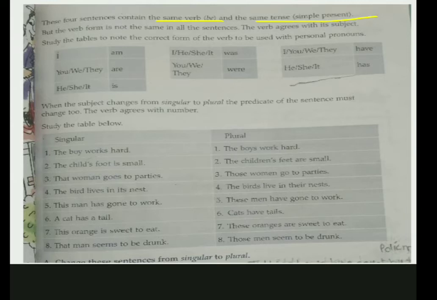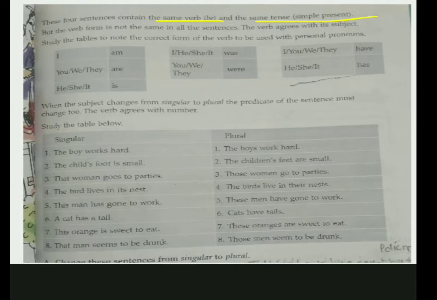Now, go on page number 54. Okay, I am not turning my page. You see on the left hand side of yours, 4 sentences are there. They are all in which tense? Simple present tense. Okay, and simple present tense means we talk about the time. Present tense, we talk about the time now. Okay, and we talk about general truths. Right? So we use simple present for them. I am 12 years old. So now, how many years old? 12 years old. Okay? So here we have used all simple present tense. But the verb form is not the same in all sentences.